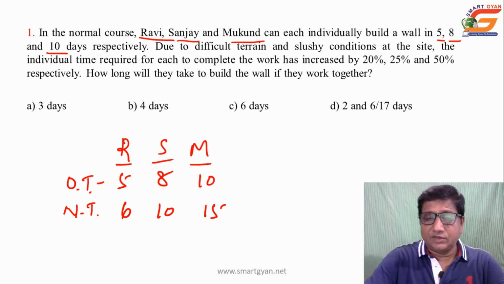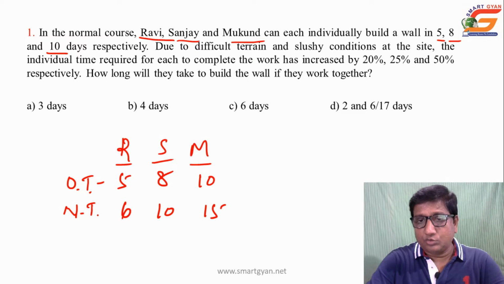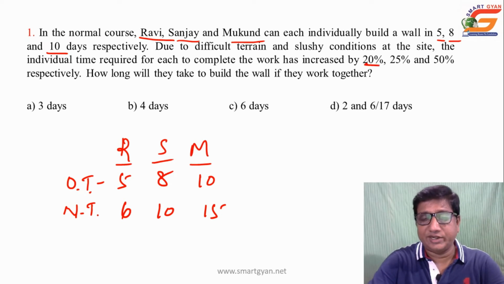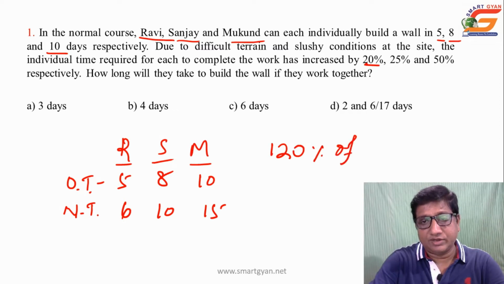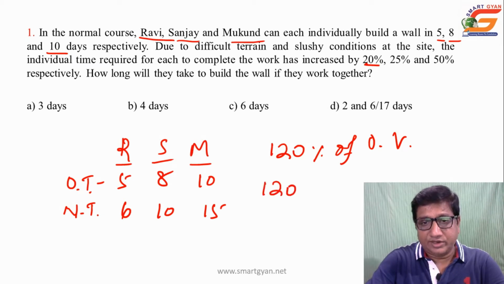Yes, for this we go to the basic concept of percentage, that is a logical trick. When there is an increase of 20%, try to understand the first one at least, it means there will be 120% of the original value. Here in the case of Ravi it is 120% of 5.